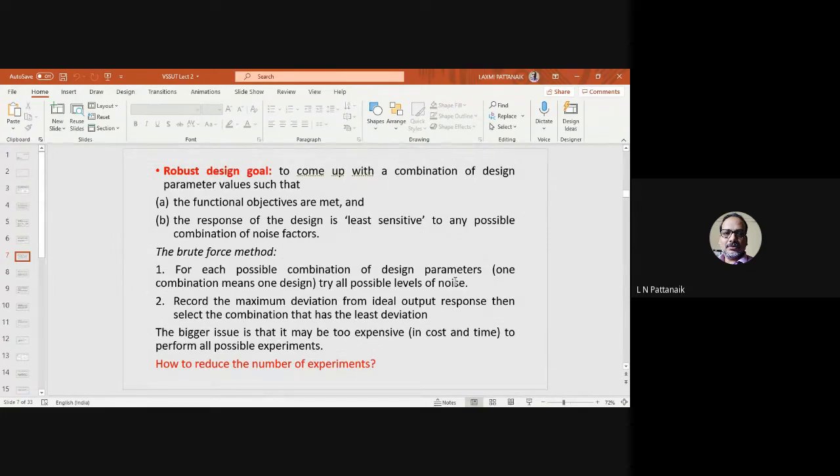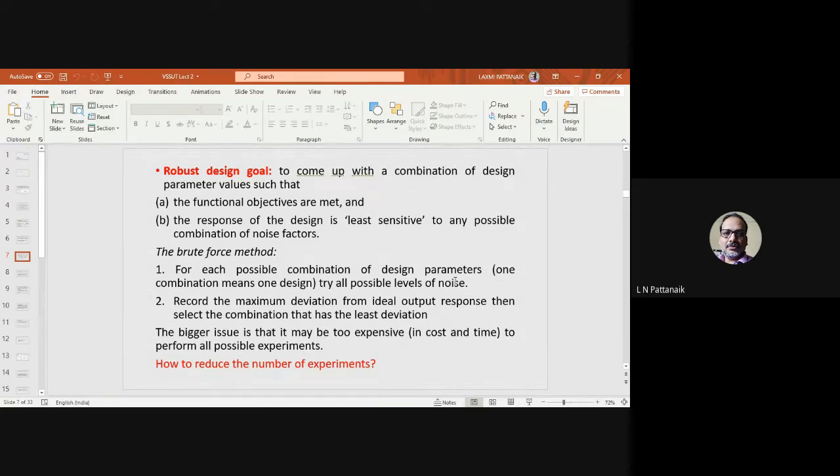Again, the credit goes to people like Taguchi and a researcher called Fisher, after whom the Fisher test or F test has been named. Okay, so it is already there and they are standardized. You can easily select a kind of design of experiment, or we call it orthogonal arrays, right?